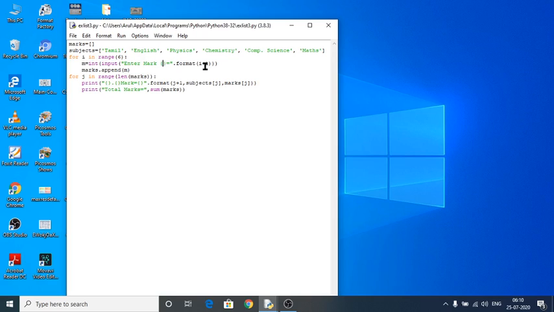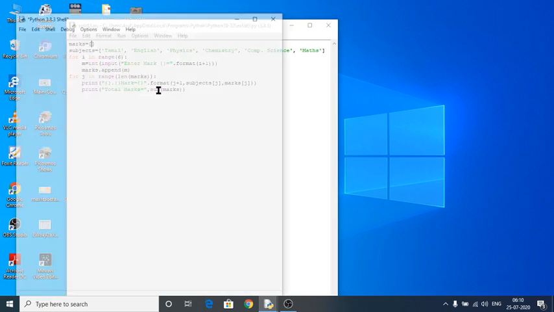And after that, the entered mark has to be appended to my list marks, and after that, for j in range length of marks. len is a special function to read out the length of the list, how many elements are there in the list. And next one is print, this is for the format function of 1 Tamil mark and 2 English mark, like that it will display, and this is for adding the marks.